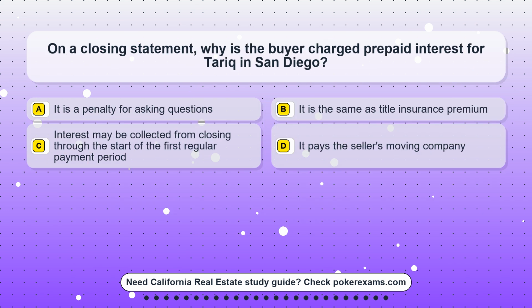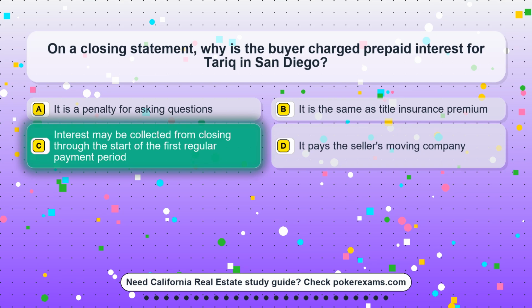Question 25. On a closing statement, why is the buyer charged prepaid interest for Tarek in San Diego? Option A. It is a penalty for asking questions. Option B. It is the same as title insurance premium. Option C. The interest may be collected from closing through the start of the first regular payment period. Option D. It pays the seller's moving company.